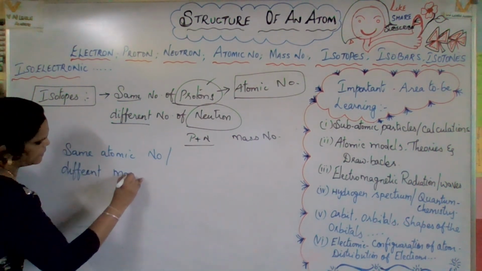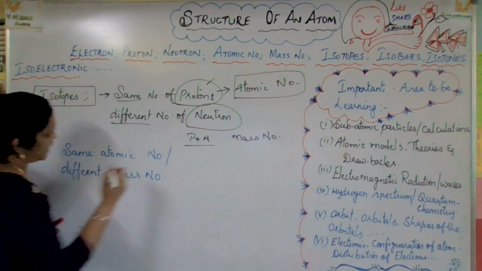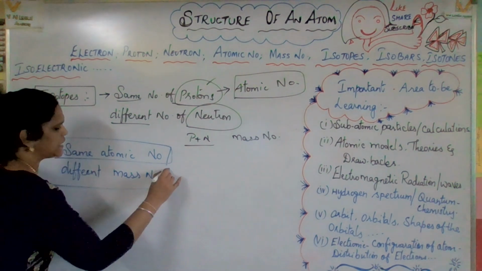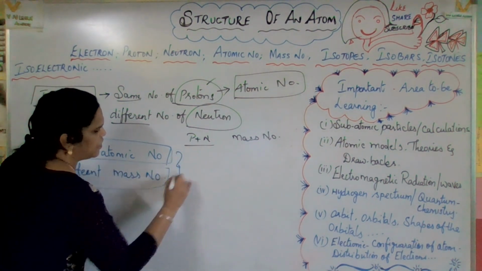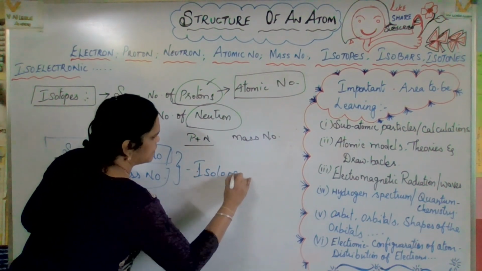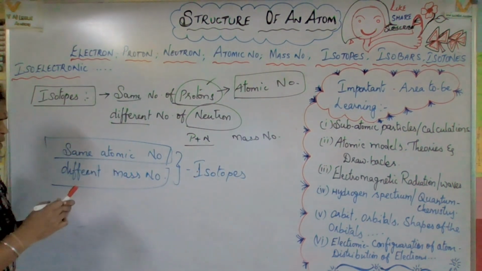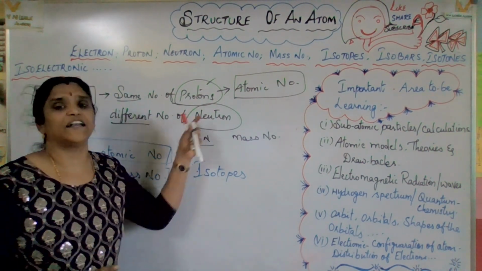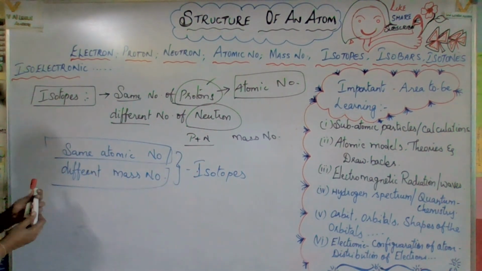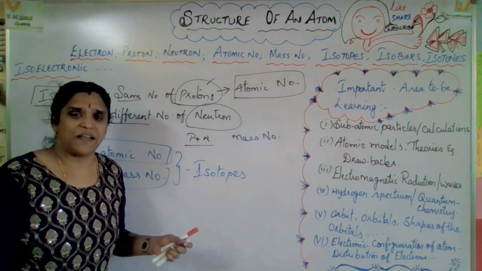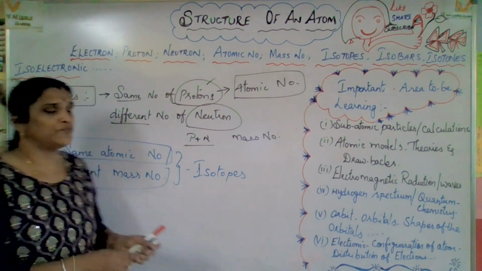Different mass number. Same atomic number, different mass number is known as what? Isotopes. Now, an example, because examples always help us to get confident in the concept. Examples are mandatory. We always need proof, then only we can believe. So examples are the proof for us.